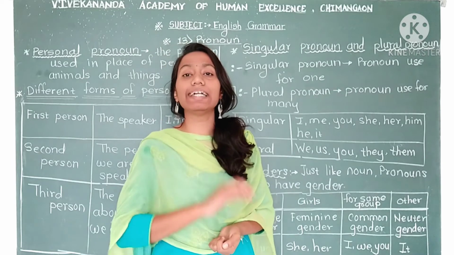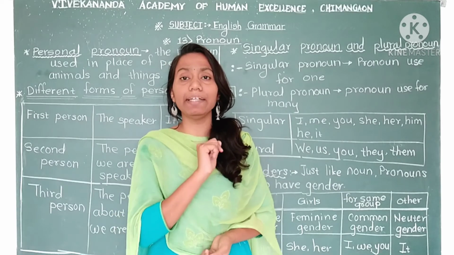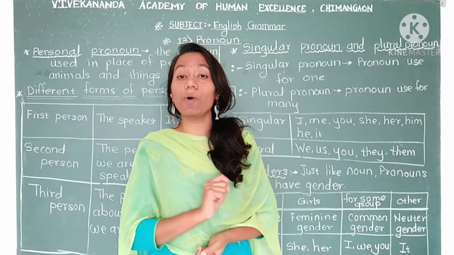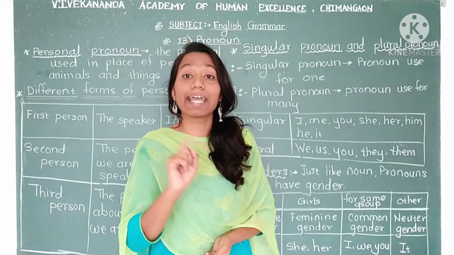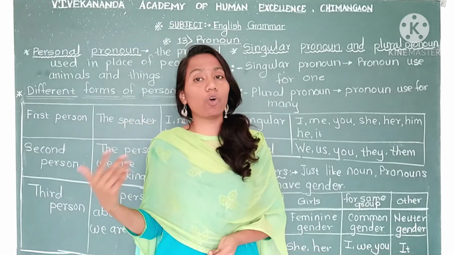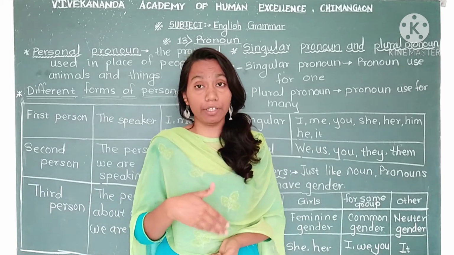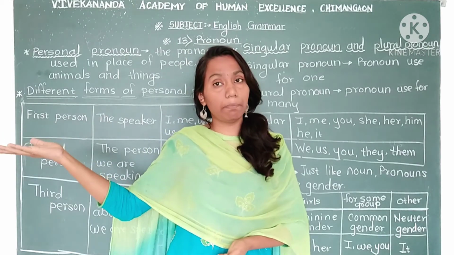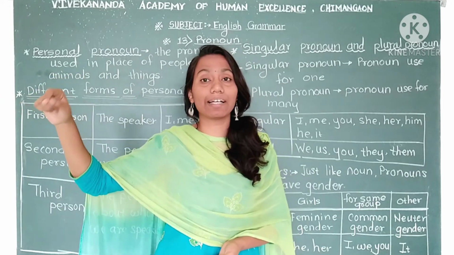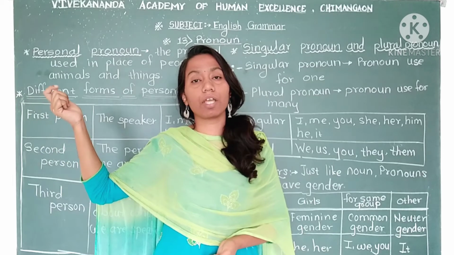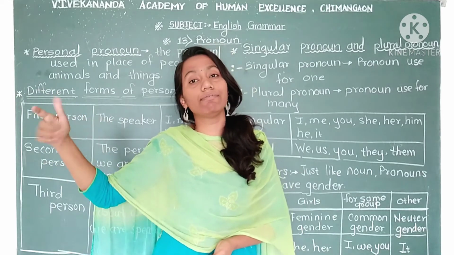Then if someone is standing in front of us, we are directly talking, we are using you. You stand up, you sit down, you just be quiet, you don't do this thing, you please take this. So you comes in second person. And if we are talking about somebody else who is not in the conversation, who is not here, we are using: he is a boy, this is his bag, she is a girl, her mother is really very nice, they are playing, I want to give this to them.